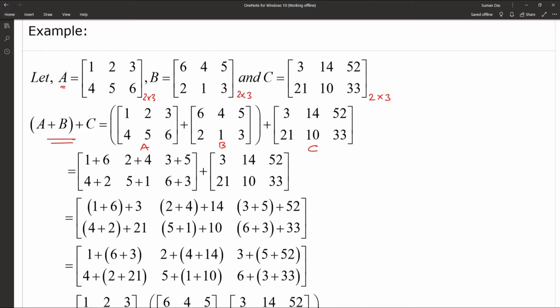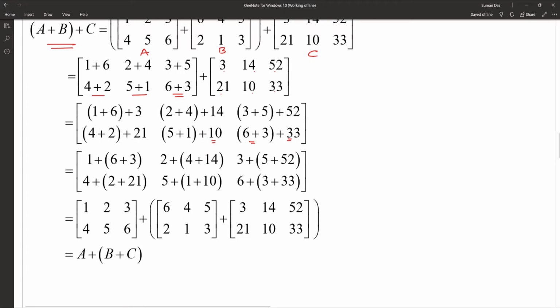So as usual with matrix addition, we are getting 1 plus 6, 2 plus 4, 3 plus 5, 4 plus 2, 5 plus 1, 6 plus 3. And after that we are adding C, that is 3, 14, 52, 21, 10, 33. So that one is 1 plus 6 plus 3, 2 plus 4 plus 14, 3 plus 5 plus 52, 4 plus 2 plus 21, 5 plus 1 plus 10, 6 plus 3 plus 33.